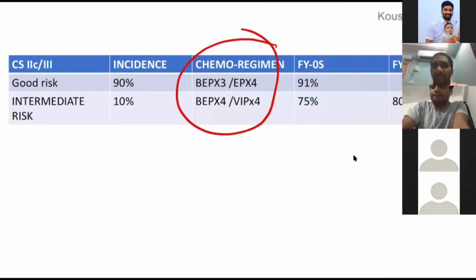Yes, someone was asking something. Sir, good day. After orchidectomy, when do we again see serum tumor markers? Be loud, man. Post orchidectomy, when do you repeat the serum tumor markers?